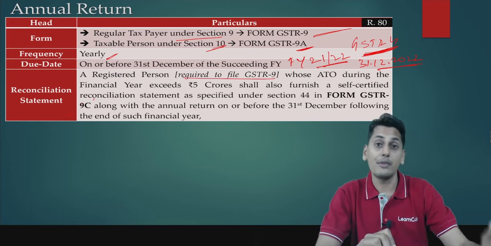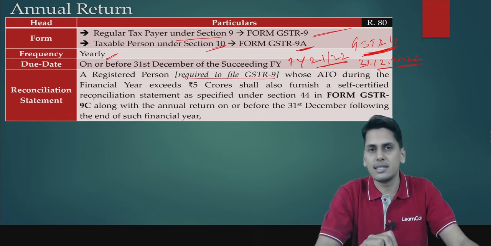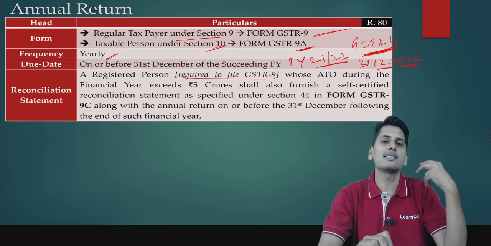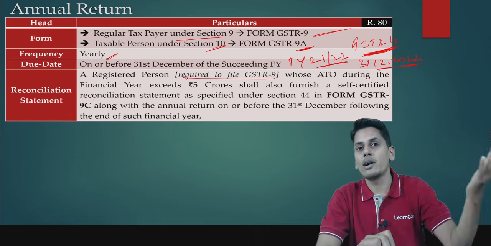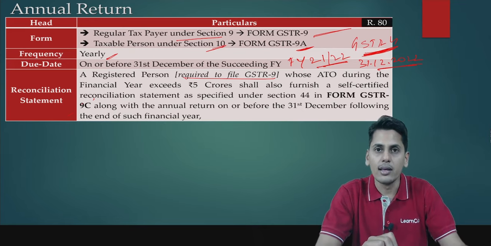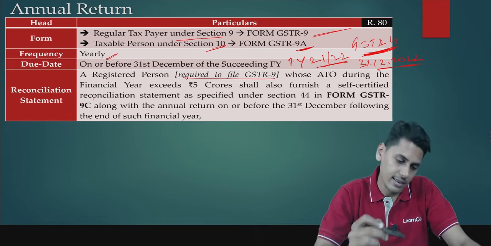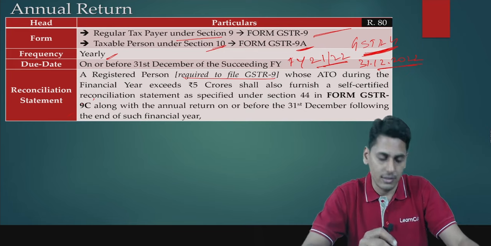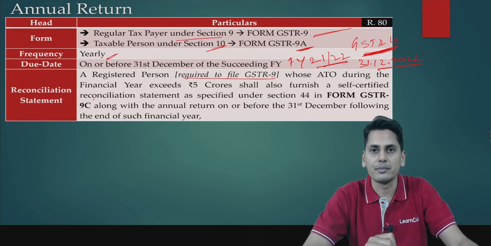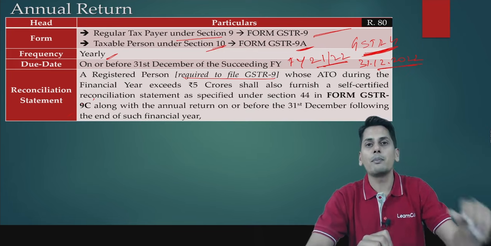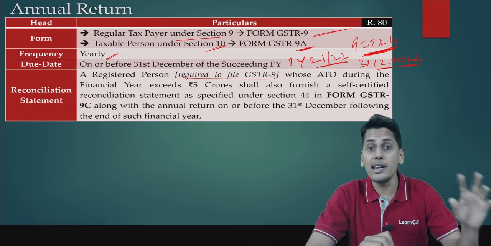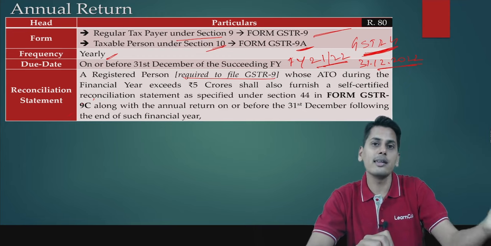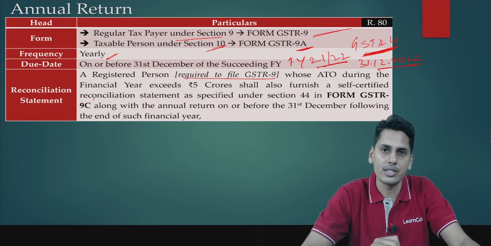So if a person is not required to file GSTR 9, there is no requirement to file this self-certified reconciliation statement as well. An OIDAR person sitting in non-taxable territory, or an NTOR, is not required to file GSTR 9. Therefore, they are not required to file this reconciliation statement as well. Similarly, the government departments whose books are audited by the Comptroller and Auditor General of India need not file GSTR 9, so they also need not file these reconciliation statements.